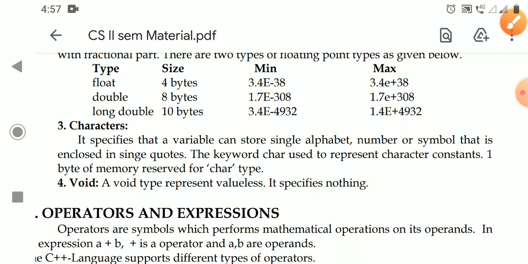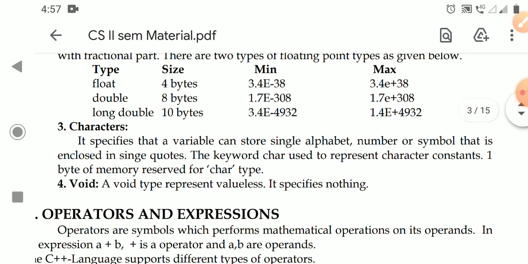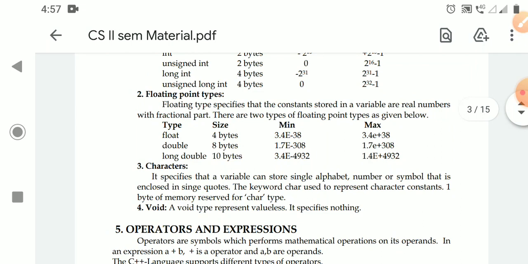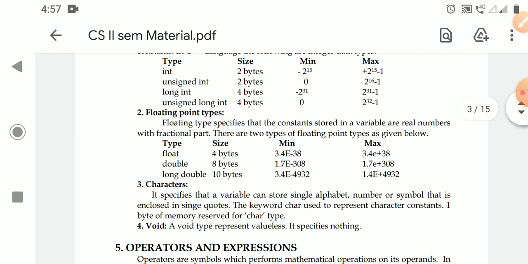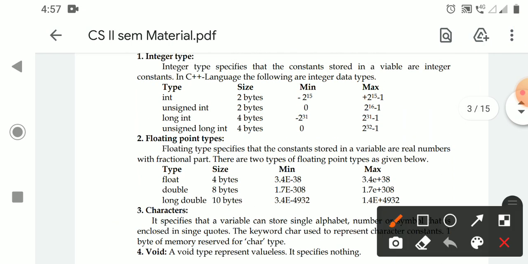Next is void. Void represents valueless. That means nothing. There is no value at all. So these are the data types in C++. Remember, only 8 things are here: int, unsigned int, long int, unsigned long int, float, double, long double and char.